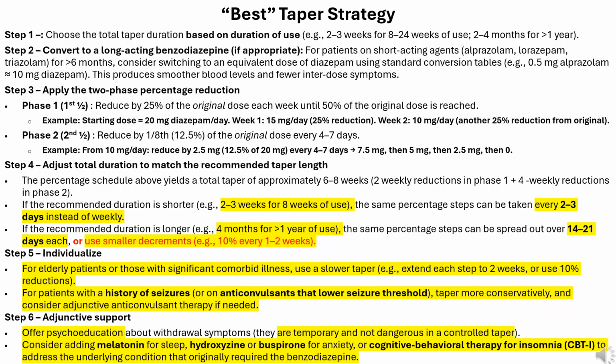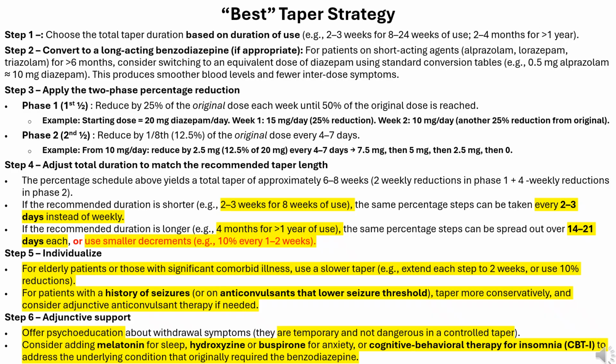Step 5. Individualize. For elderly patients or those with significant comorbid illness, use a slower taper, e.g., extend each step to 2 weeks, or use 10% reductions. For patients with a history of seizures or on anticonvulsants that lower seizure threshold, taper more conservatively and consider adjunctive anticonvulsant therapy if needed. Step 6.